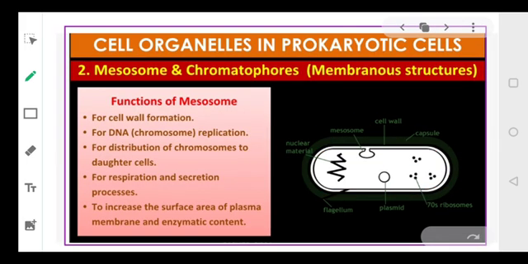So as I told you, we can list the functions of the mesosome. They help in cell wall formation. Then they also help in DNA replication. Then it helps in the distribution of chromosomes to the daughter cells. They help in respiration and secretion processes. And most important, as I told you, they increase the surface area of the plasma membrane so that larger enzymes can act upon it.